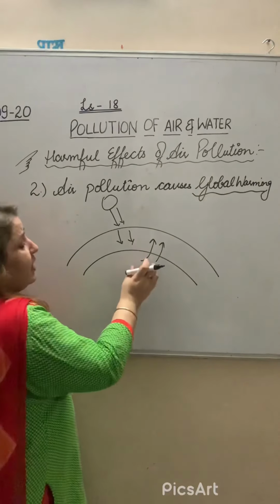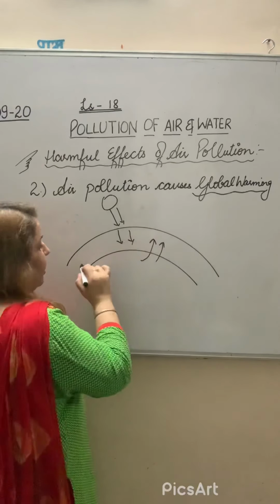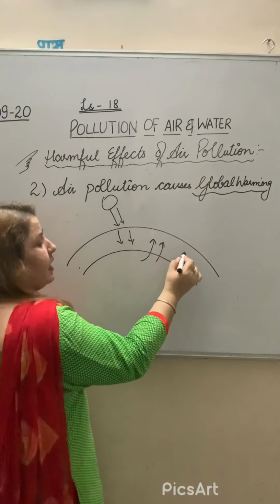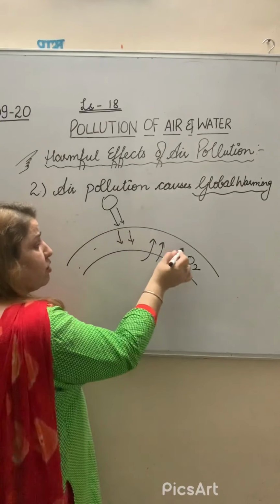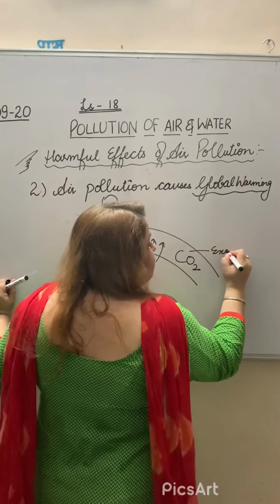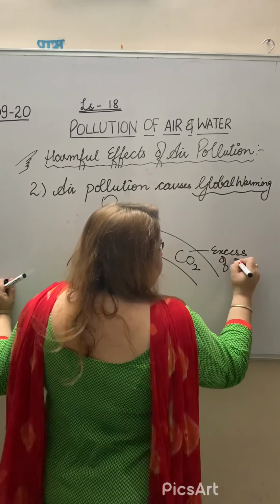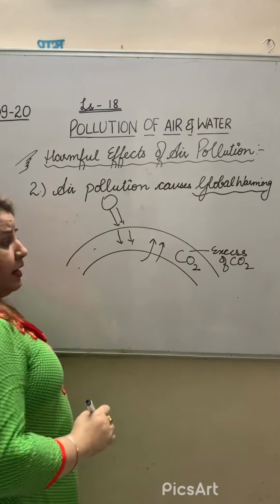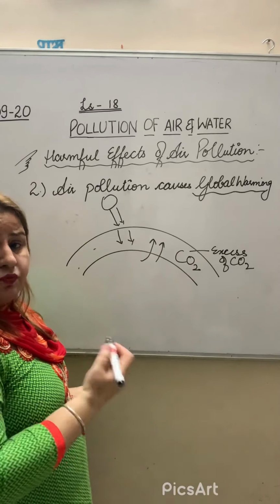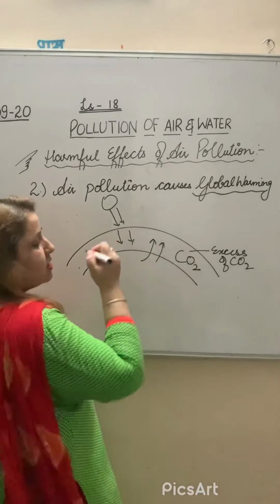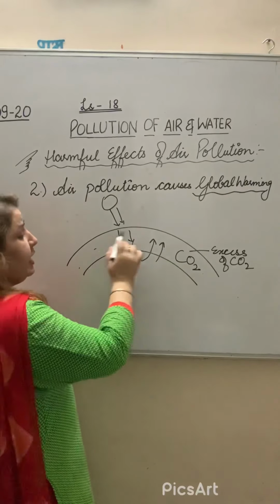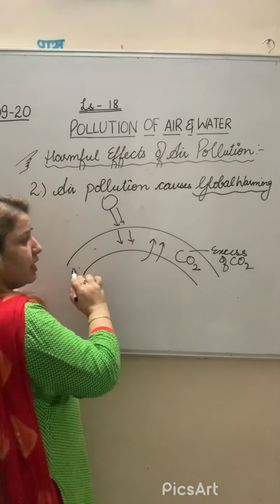But when these rays reflect back, the carbon dioxide is trapped here in the atmosphere. Here is the excess of carbon dioxide. How does excess occur? Because we are using automobiles randomly, and they increase the amount of carbon dioxide. It traps here in the Earth's atmosphere.